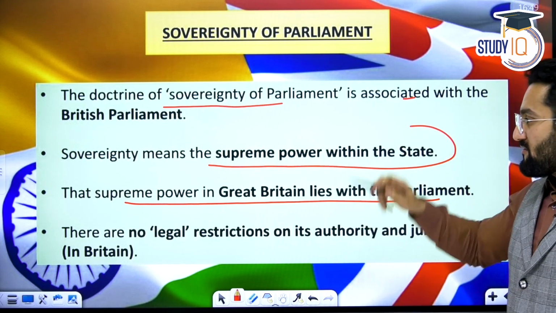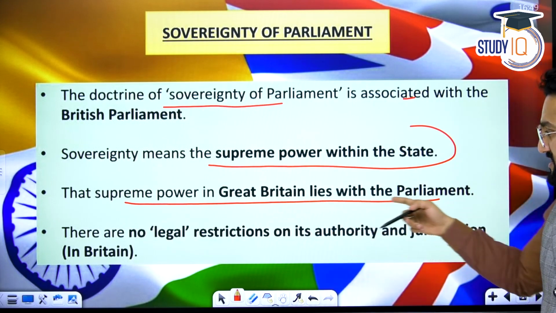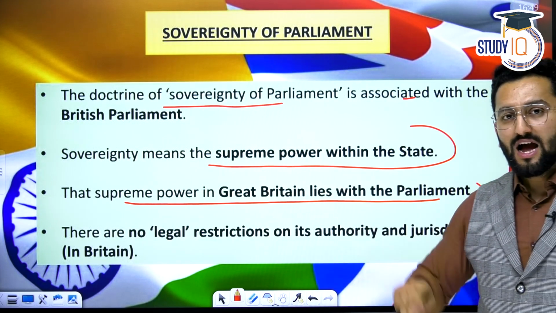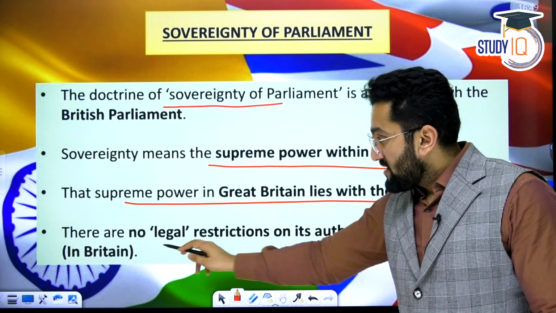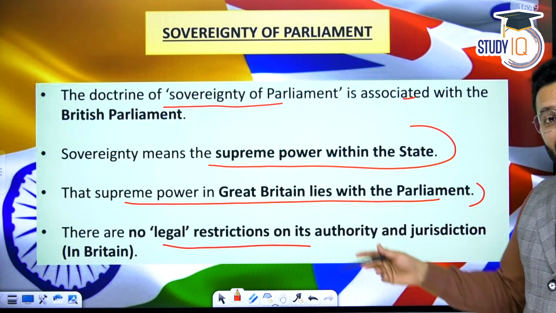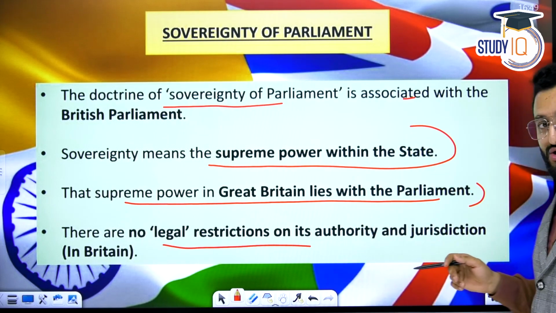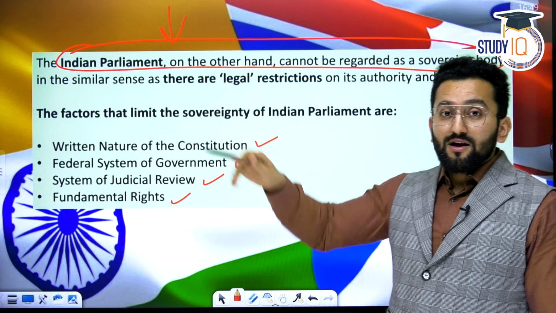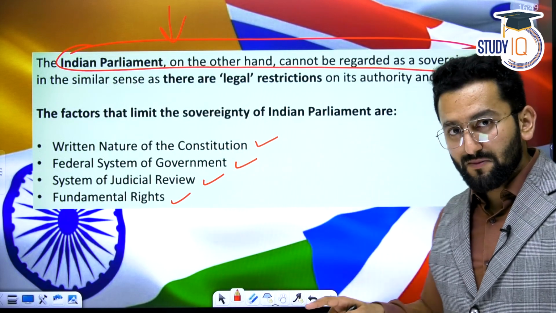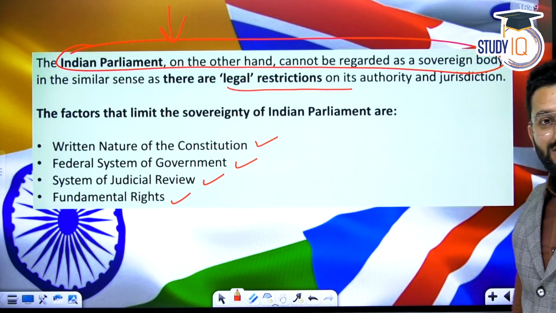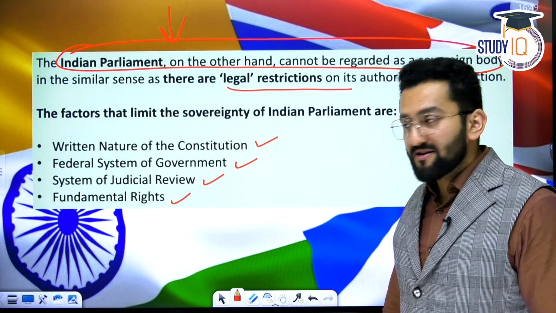So supreme power within the state lies, in the case of Great Britain, with Parliament. They have the sovereignty of Parliament. But in India, we don't have sovereignty of Parliament, right? In the British case, there are no legal restrictions on the Parliament's jurisdiction. But in India, we believe in constitutional supremacy, not supremacy of Parliament. So there are some legal restrictions on our Parliament. What are those legal restrictions?